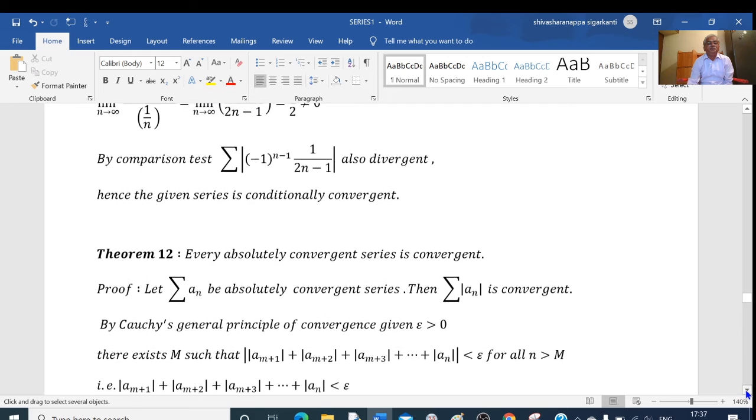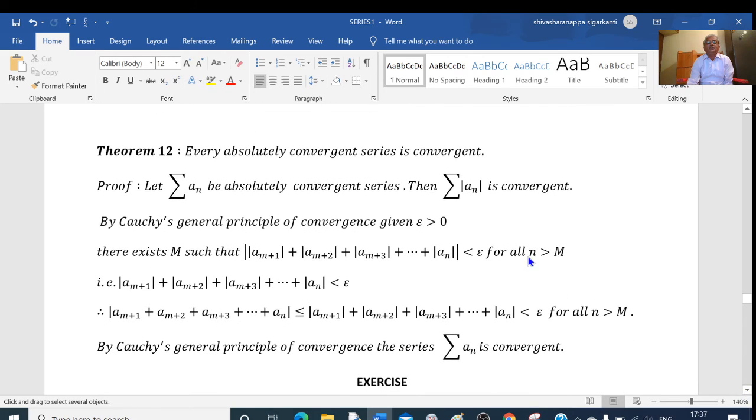One theorem: every absolutely convergent series is convergent. To prove this, I will go for Cauchy's general principle of convergence. Let sigma a_n be absolutely convergent. Then by the definition, sigma a_n is absolutely convergent means sigma of mod a_n is convergent. Then by Cauchy's general principle of convergence, given epsilon greater than 0, there exists m such that mod of a_(m+1) plus mod of a_(m+2) plus mod of a_(m+3) plus up to mod of a_n is less than epsilon for all n greater than m.